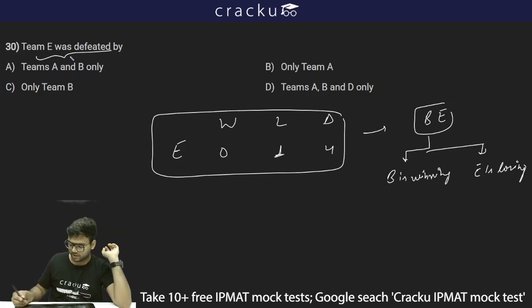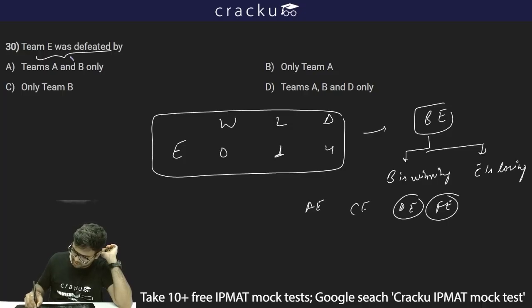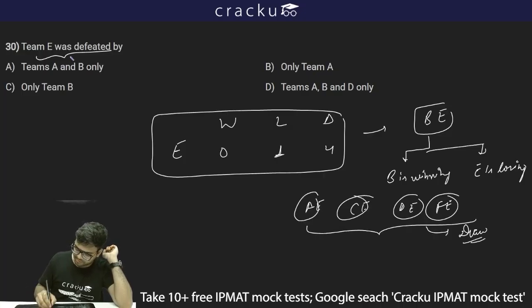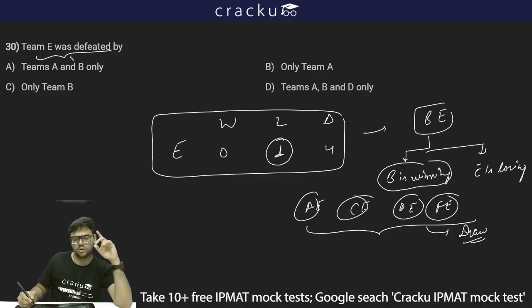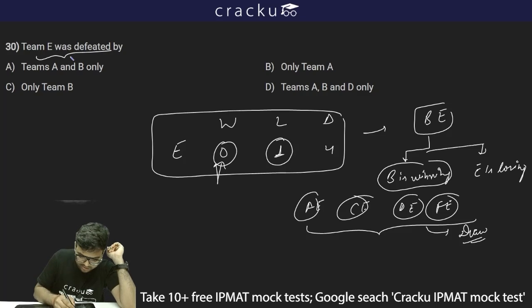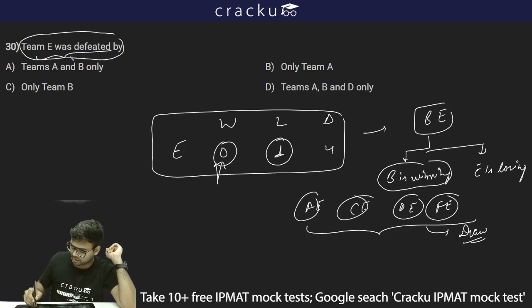I have already discussed this one. All the other matches of E, which is AE, CE, DE and FE, should end in a draw. Why? Because there is only one loss which team E is getting from B, and there are 0 wins. So these all matches should end in a draw. It is asking about team E was defeated by. So team E was defeated only by B, in the case where B was winning and E was losing, and thus option C, team E is defeated by only team B.